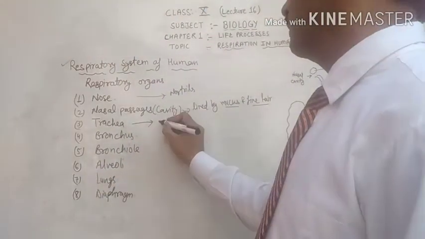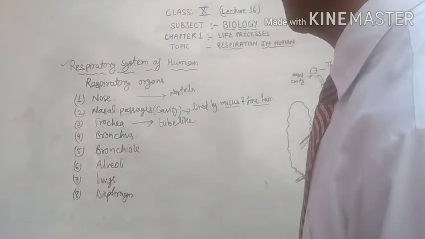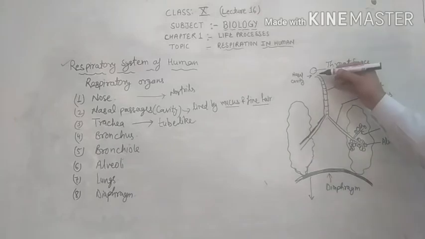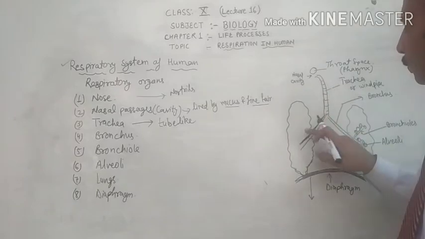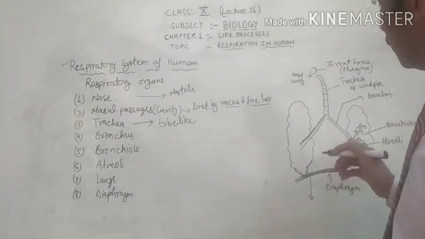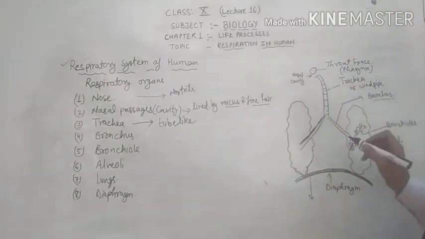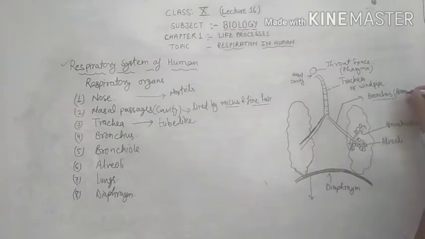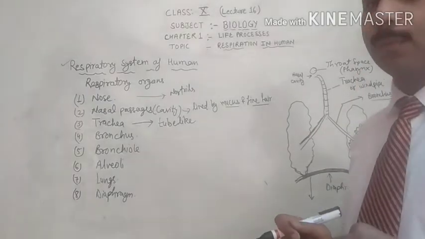Now this is the trachea. It is a tube-like structure which runs from the chest cavity and joins to the lungs. When the trachea enters into the chest cavity, it divides into two parts. This is called the bronchus, or in plural, bronchi. The bronchus and this bronchus, combinedly, are called bronchi.